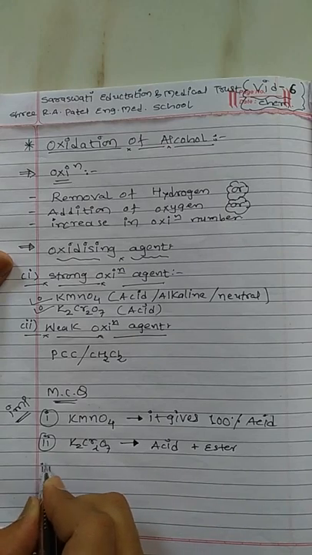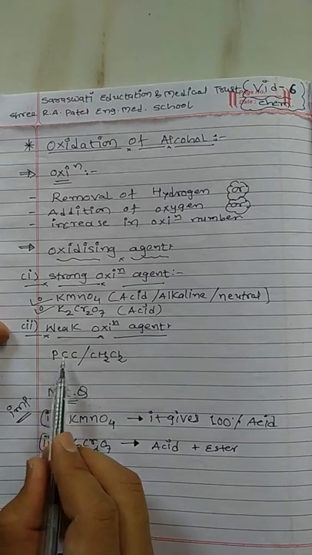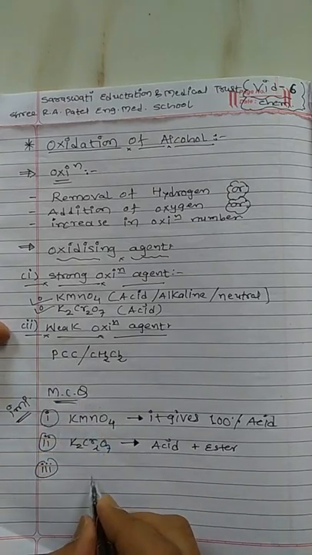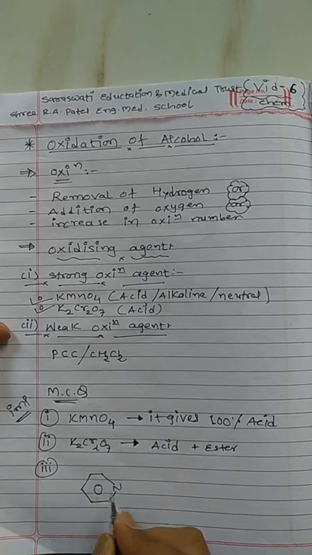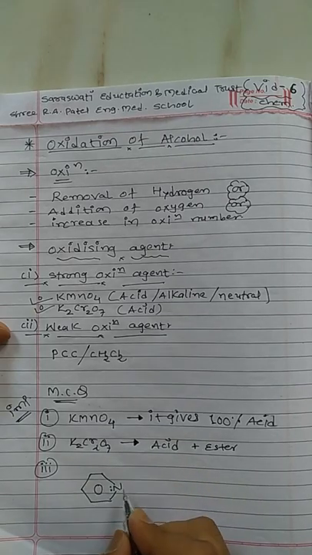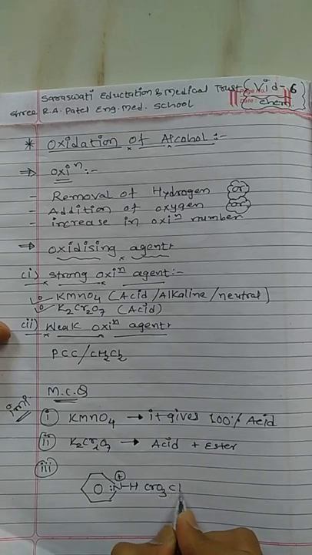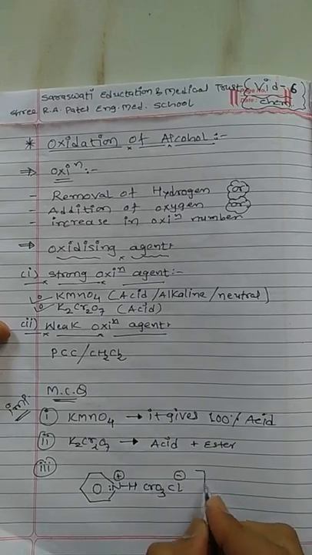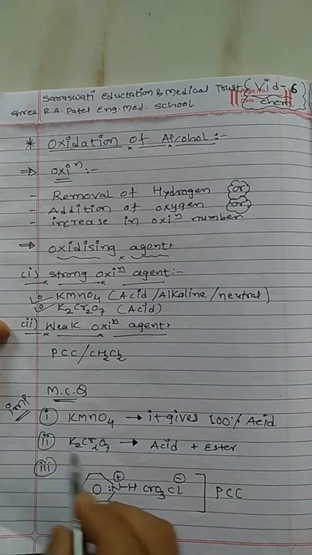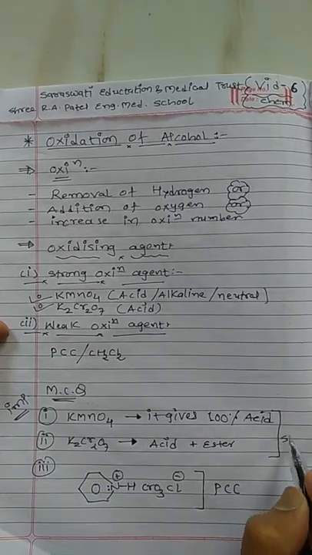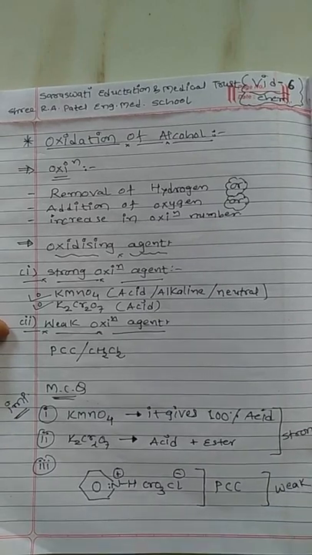And number 3, the third point about PCC. What is PCC? It is called pyridinium chlorochromate. The structure of pyridinium chlorochromate is: this is pyridine, this is pyridinium ion, this is pyridinium chlorochromate. So this is the structure of PCC, which is a weak oxidizing agent. So the first two are strong oxidizing agents and the last one is a weak oxidizing agent.